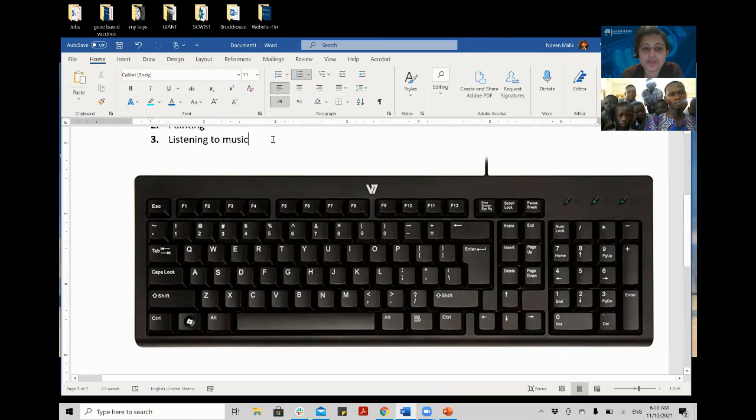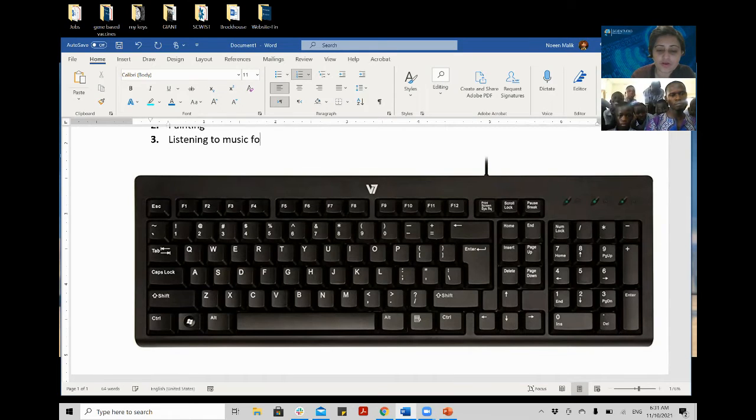For example, music. I am going to press this big button, the space bar. Space bar, singer, space bar, rock, space bar, music.